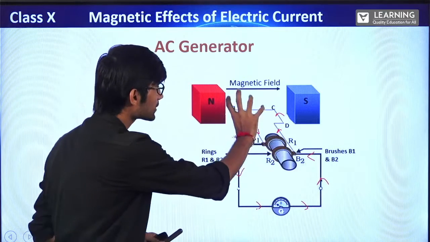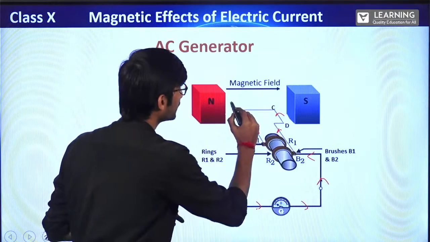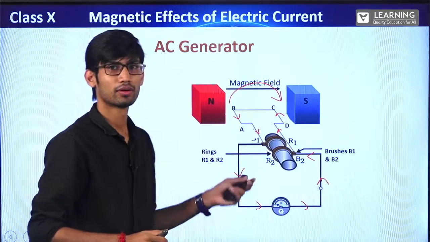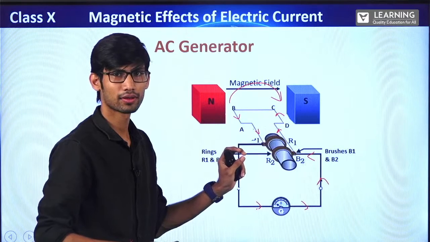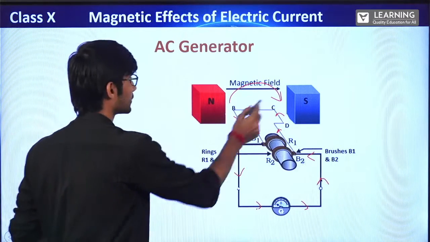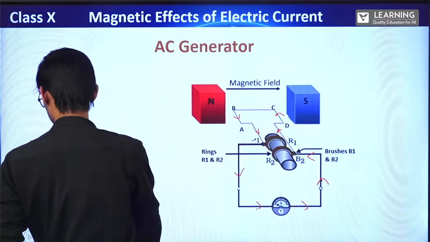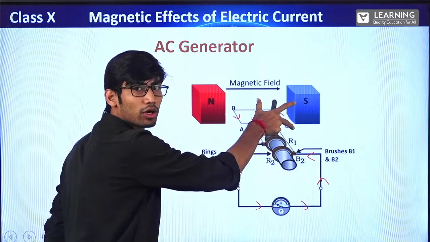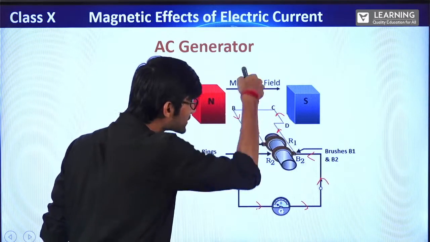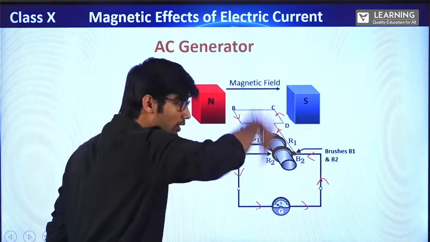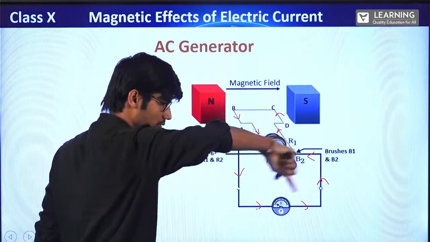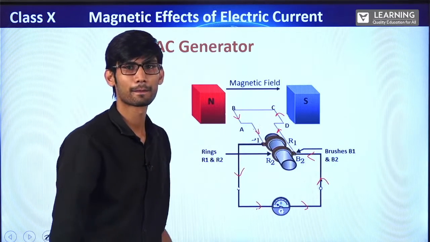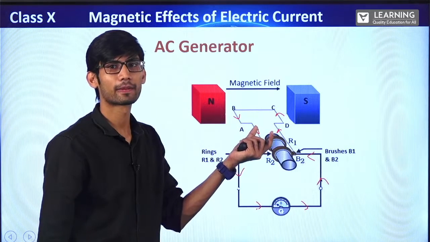Now what happens in this half? When it is rotated from here to here, the magnetic field will decrease then increase, correct? See, let's understand. When I am rotating it like this, initially what will happen? Right now the magnetic field lines passing inside this loop are 0 because they are like this, not like this. The loop is opened in this way. If I start rotating it, magnetic field lines will start increasing.